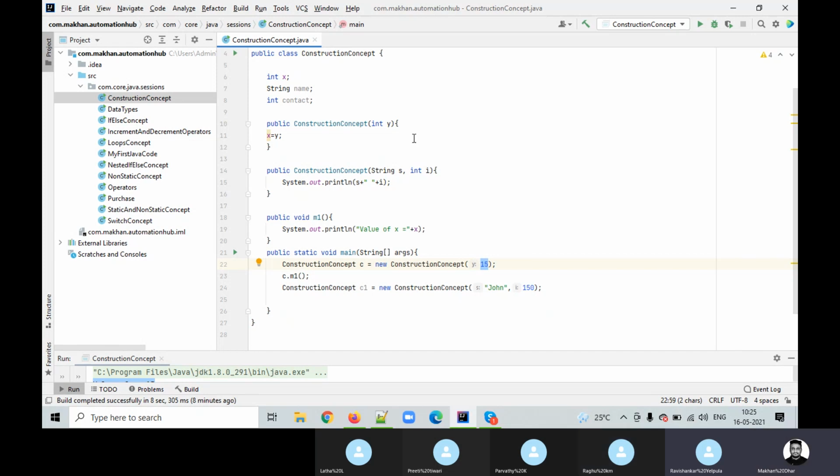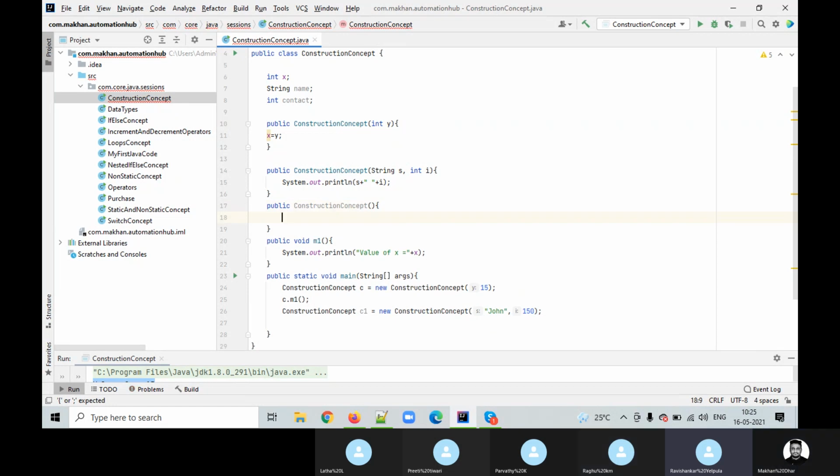Now we have two constructors, first constructor and second constructor, with the same name, guys. From here we can understand one more concept, that is called polymorphism. What is the meaning of polymorphism? Poly means many, morph means form.